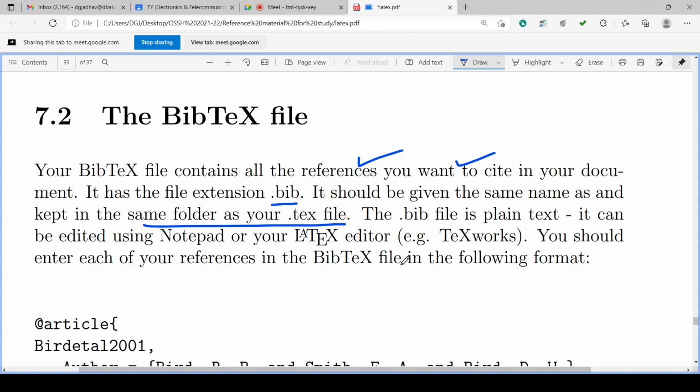A .bib file is a plain text file which can be edited using Notepad. So in that file there is a list of the references. Okay, and we can open it in Notepad, or even in a LaTeX editor, TeXworks, etc. We can edit it. We can write, type it, or save it, or we can modify it, change it, and if there is some mistake we can correct it.